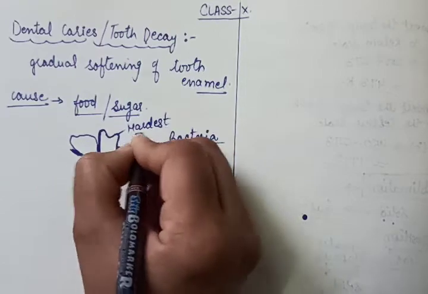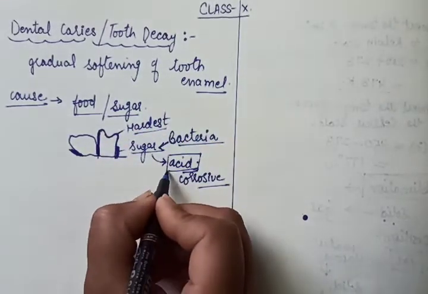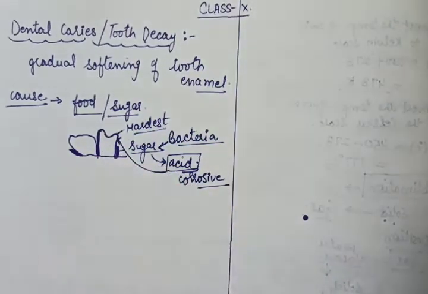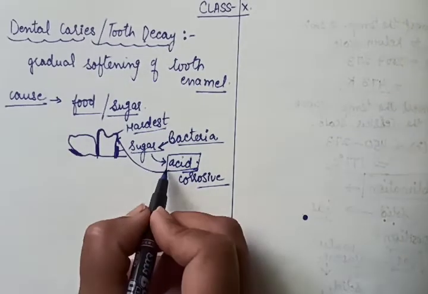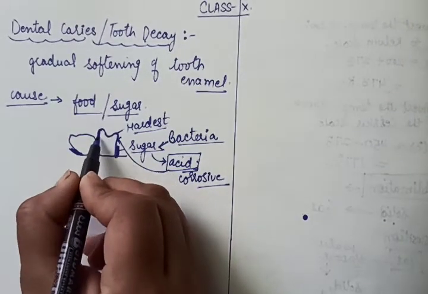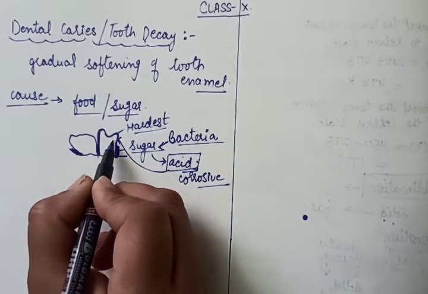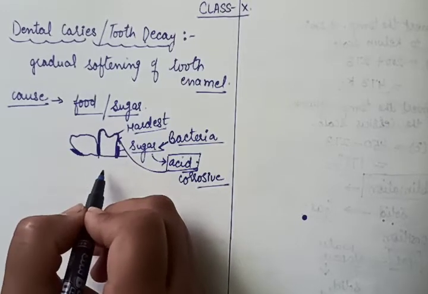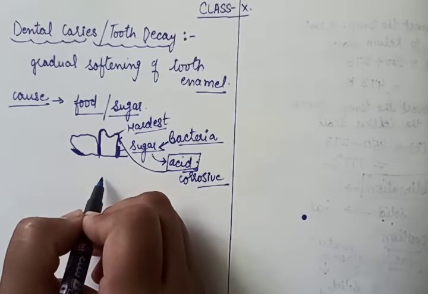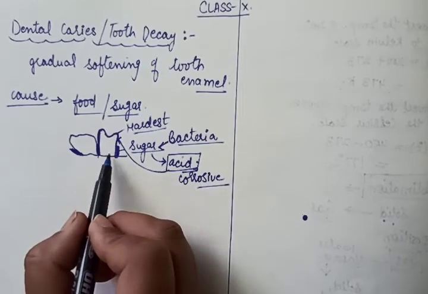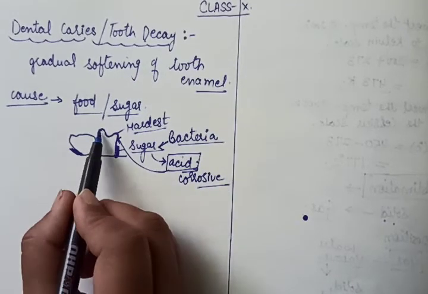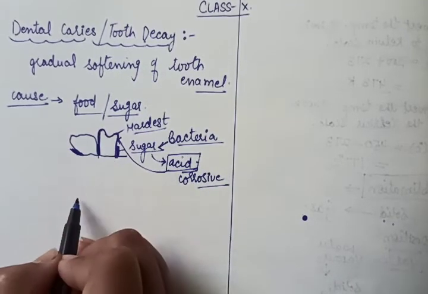Even though it is the hardest substance, the acid is able to corrode it. So this acid corrodes the tooth enamel and that causes tooth decay or tooth cavities. If you do not take proper care of it, then it leads to infection.